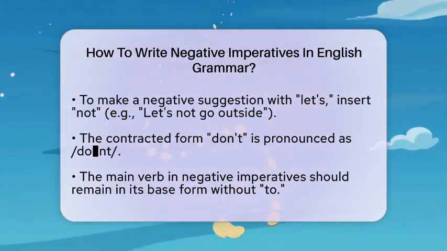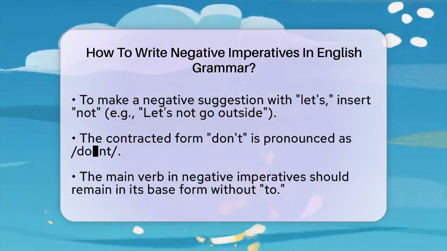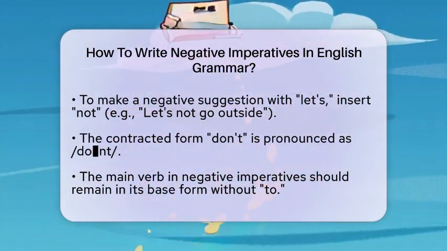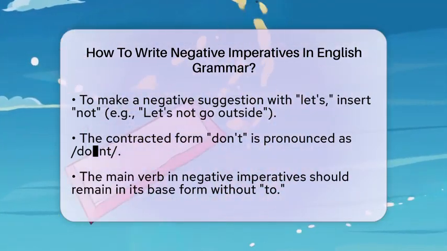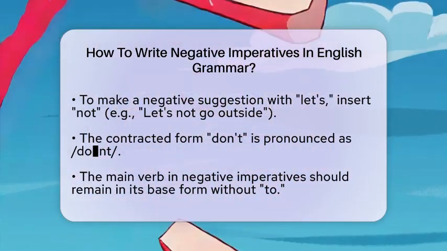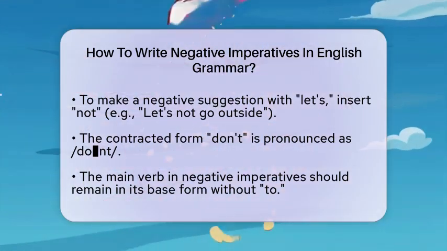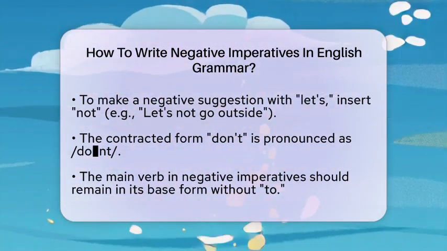Remember, negative imperatives always use do not or don't before the verb. The main verb should always remain in its base form, which means you do not add to in front of it. Also, avoid using double negatives. Only one negative word should be present in each imperative sentence.